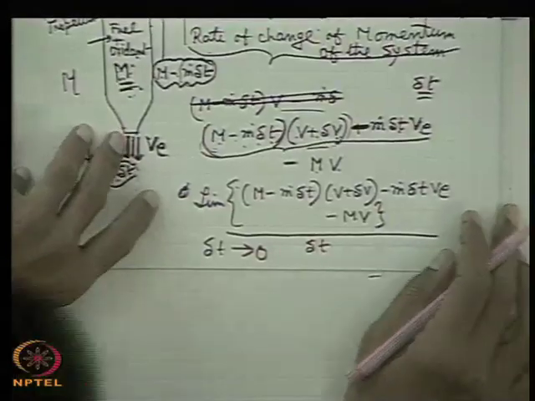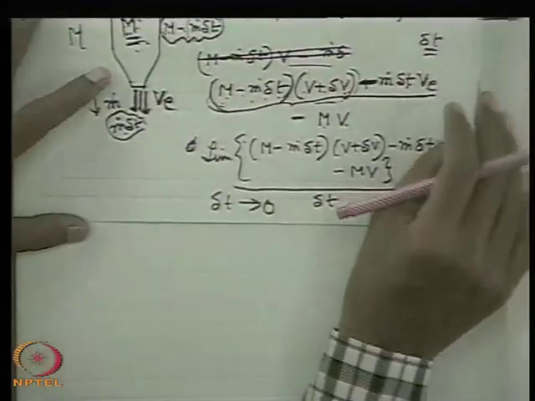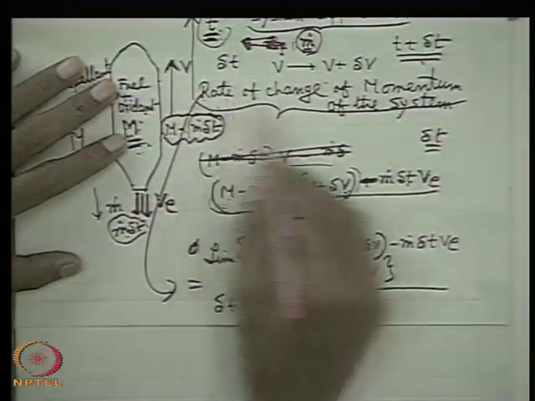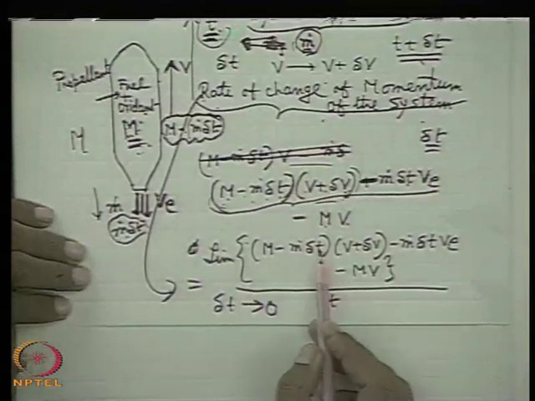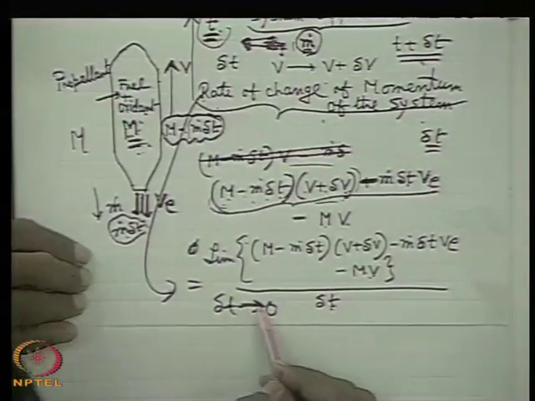Is there any difficulty in this? So, the rate of change of momentum of this system is this minus this divided by delta t, for a time delta t, delta t tends to 0.